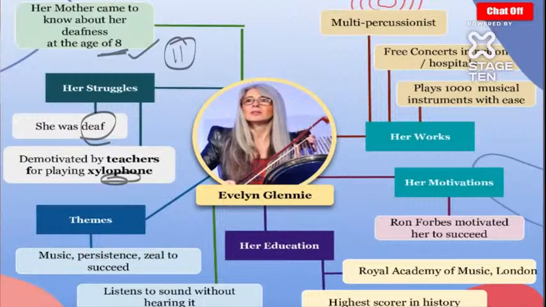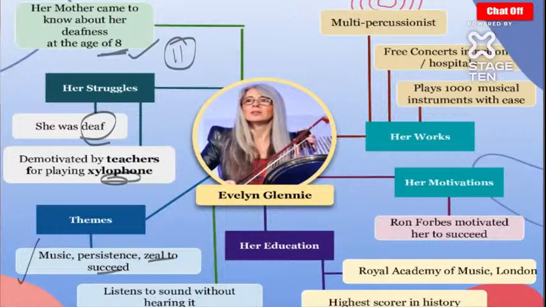Now, the main themes of this part are music, persistence, and zeal to succeed. Although she was deaf and couldn't hear, still, despite being disabled, she could easily manage to come up and become more and more successful.